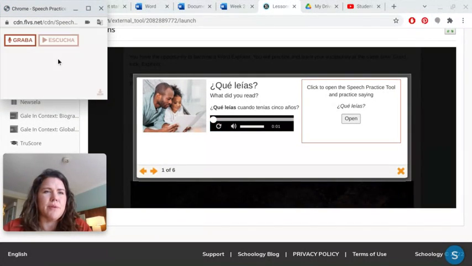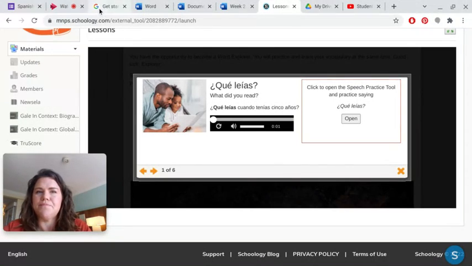This is a way for you to practice your pronunciation. You graba, which is record. Que leías, you stop it. You escucha. Que leías, okay. And it tells you if you get a green score like this, it means you pronounced it well. If you did it poor, you need to work on it. It might be red or yellow. So then you can practice it until you get that green, which is a really great helpful tool for pronunciation.